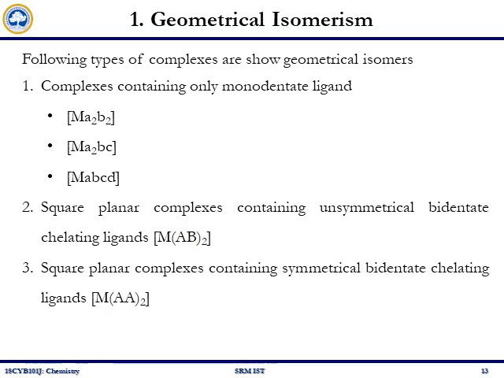Third, square planar complexes containing a symmetrical bidentate chelating ligand. Again you have 2 sides, but this ligand is symmetrical in nature. Fourth, bridged binuclear planar complex, it is M2A2B4 type.